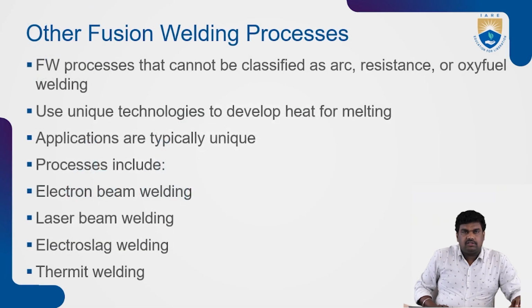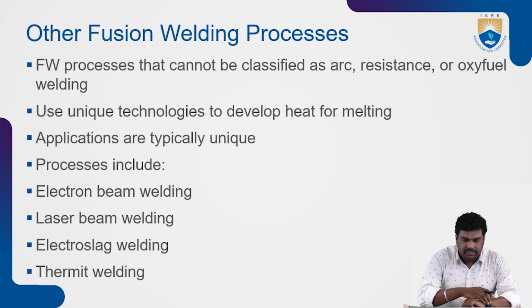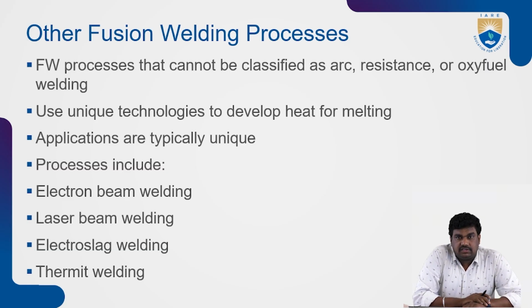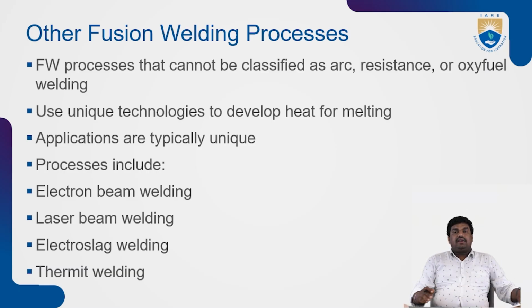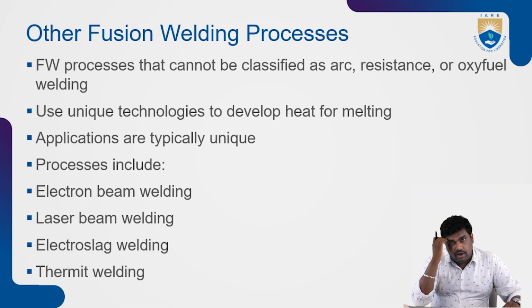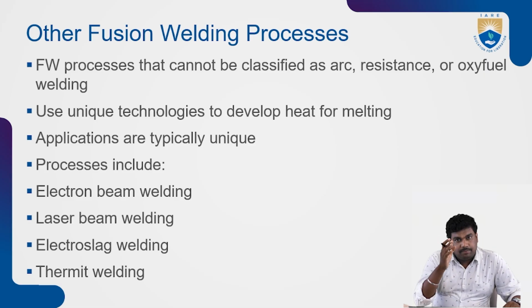Other fusion welding processes. These are fusion welding processes that cannot be classified as arc, resistance, or oxyfuel welding. They use unique technologies to develop heat for melting. So applications are typically unique. Processes include electron beam welding, laser beam welding, electroslag welding, thermite welding. So here only the heat source will be varying. So how we are heating the metal, but the common process will be the same thing only.